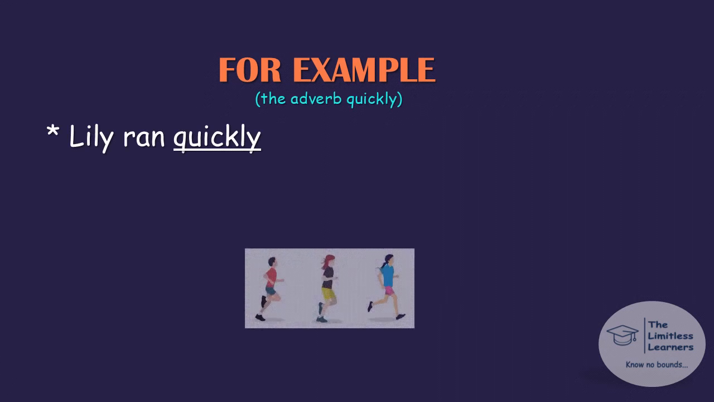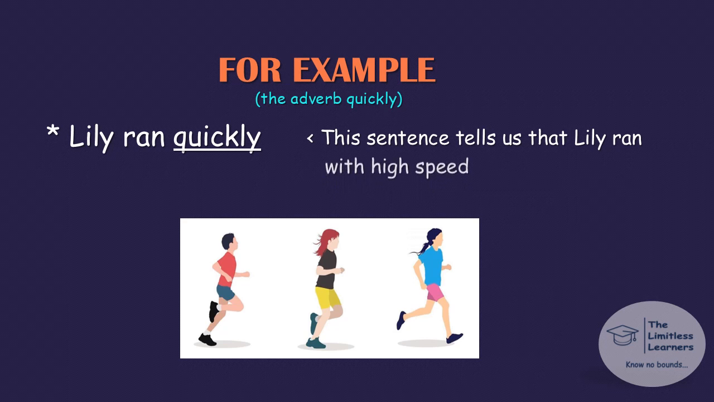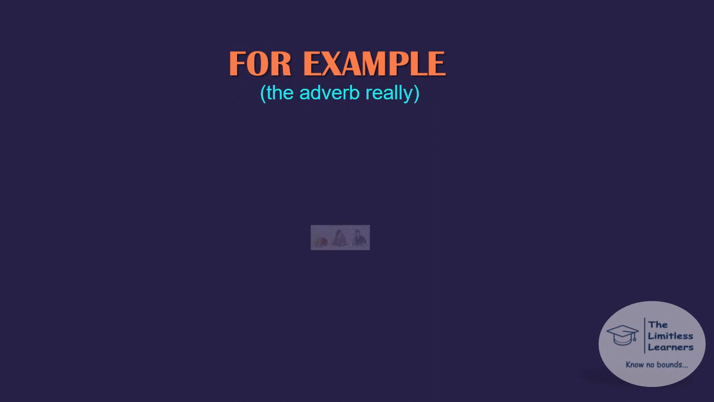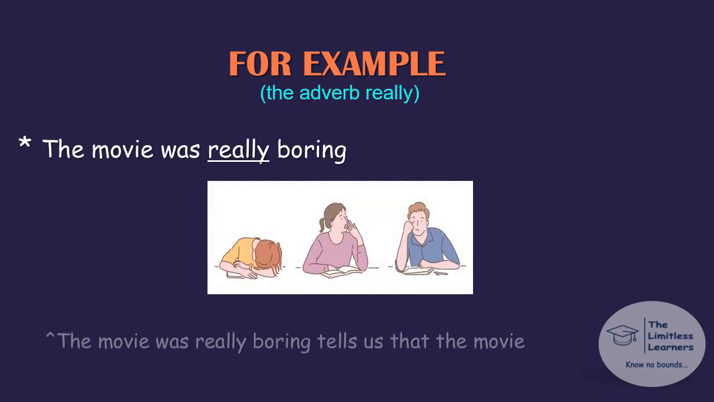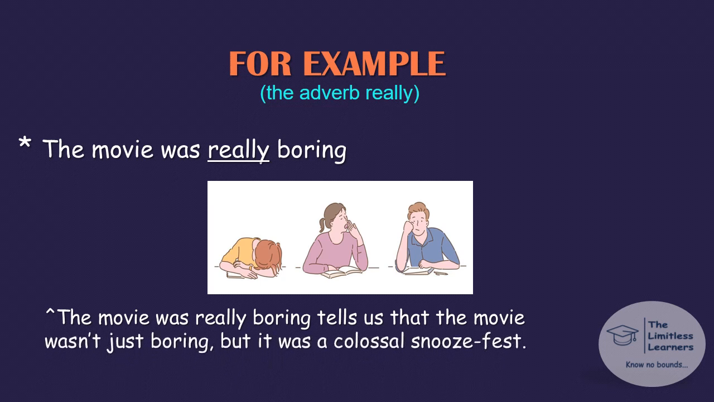For example, Lily ran quickly. In this sentence, the word quickly is the adverb. It tells us about Lily's speed. Let's take another example. The adverb really. Look at the sentence. The movie was really boring. This tells us that the movie wasn't just boring, but it was a colossal snooze fest.